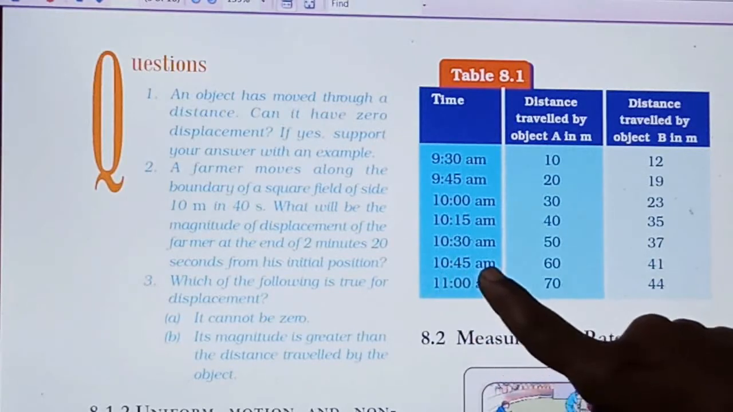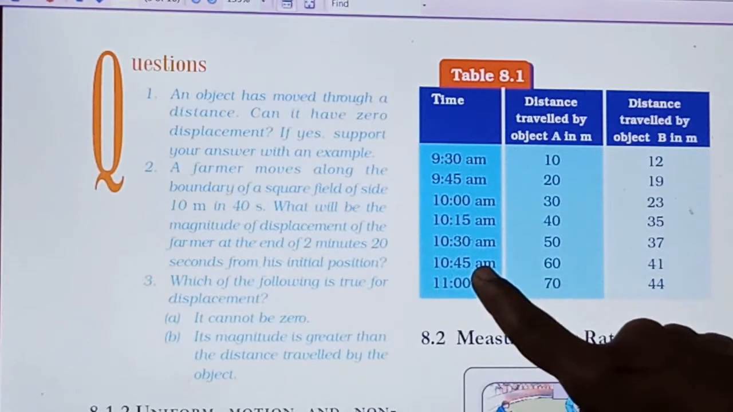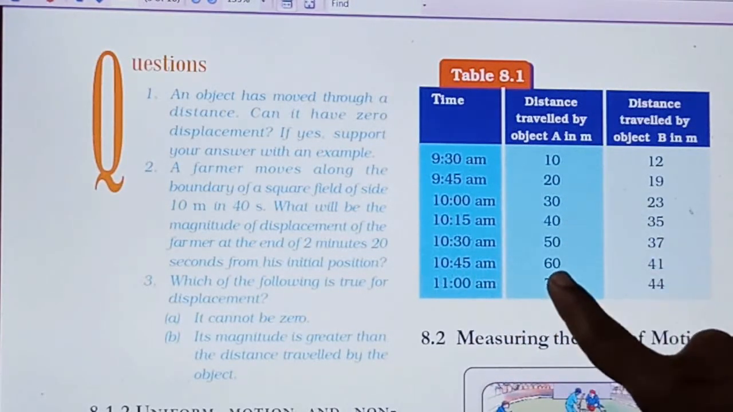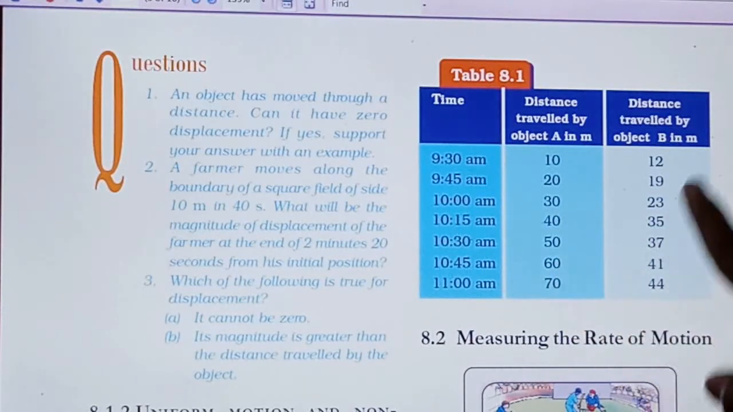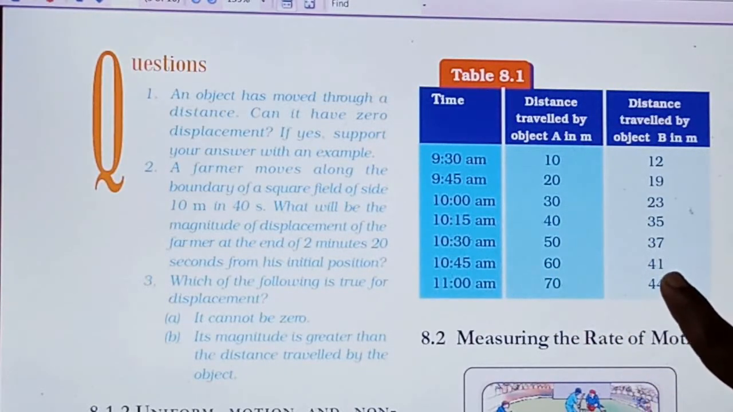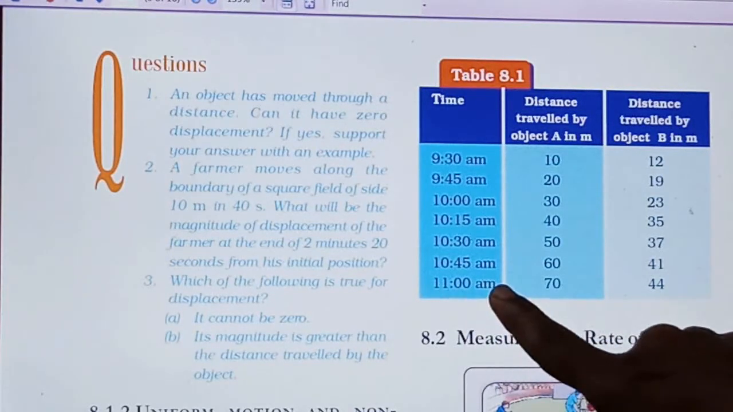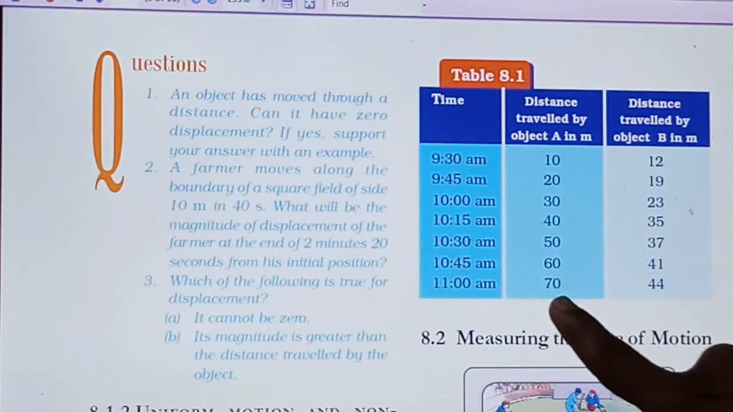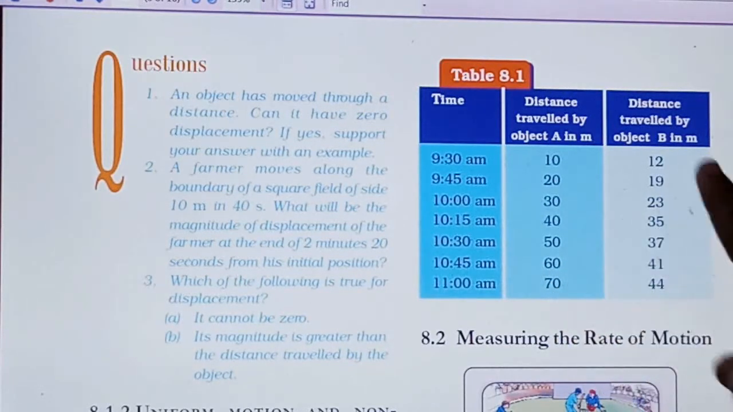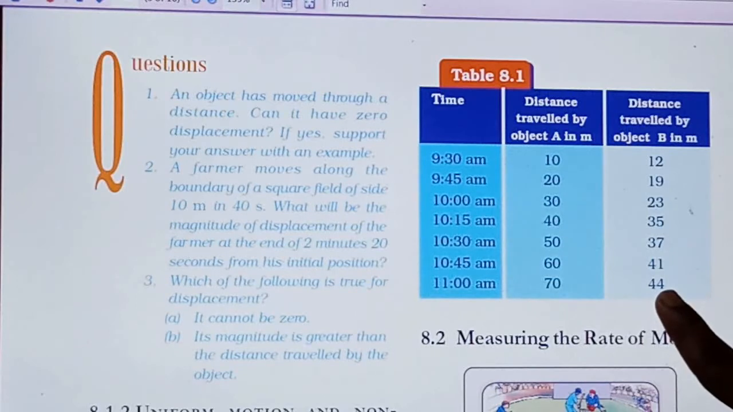At 10:45, after 15 minutes, the distance travelled by object A is 60 meters and by object B is 41 meters. At last it is given 11 a.m., again after 15 minutes, 70 meters distance is covered by object A and object B has covered 44 meters.